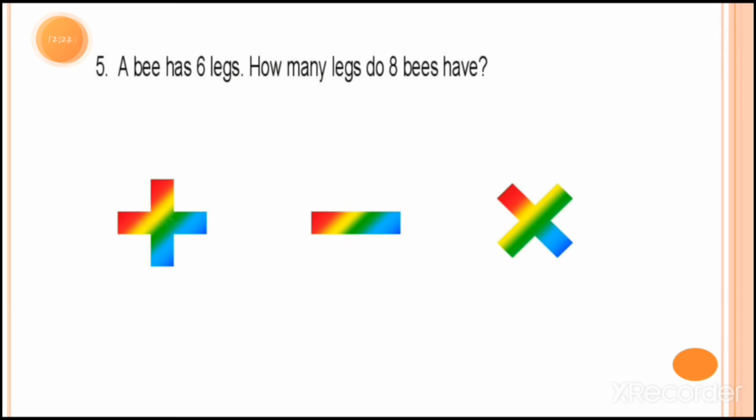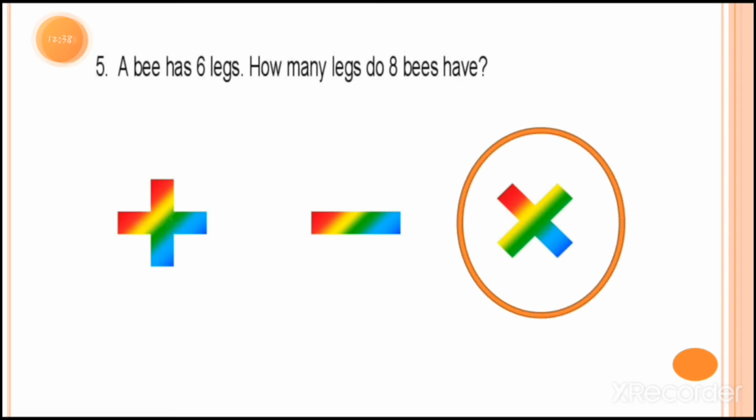So how can we find how many total legs they have? For that we have to multiply these two numbers, 6 multiplied by 8. So we have to put a circle on the multiplication sign.